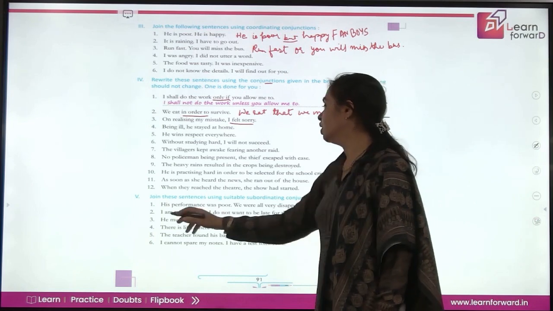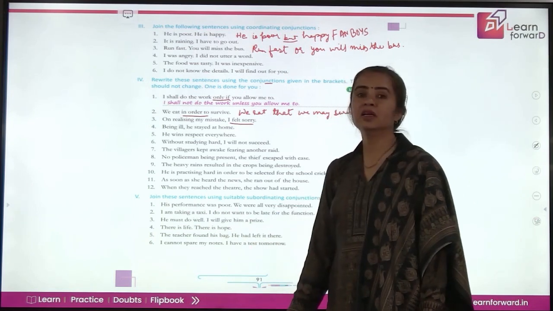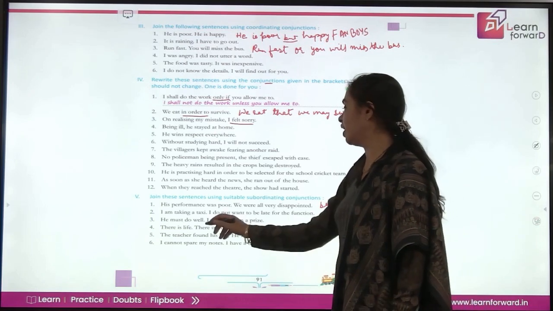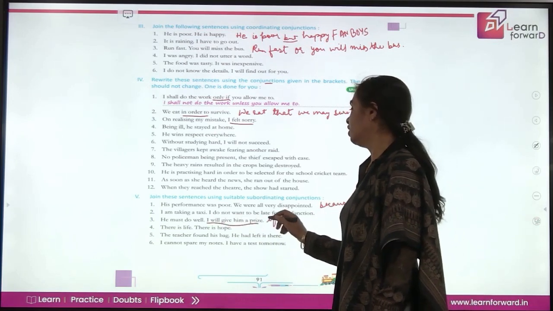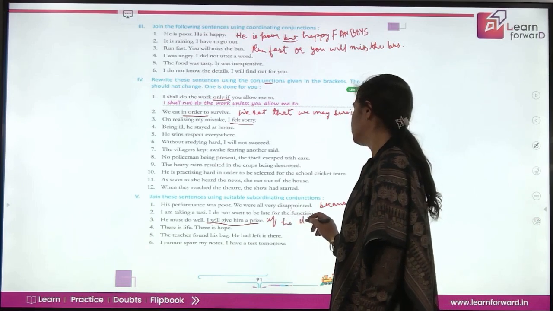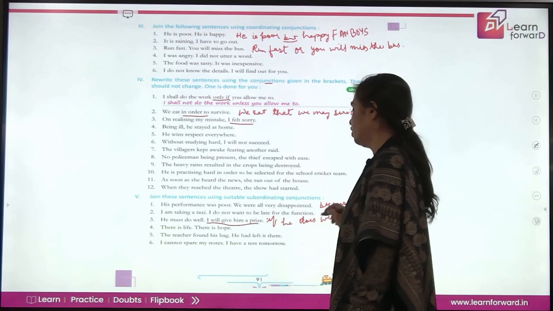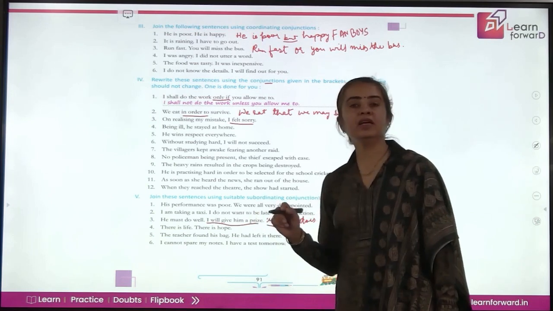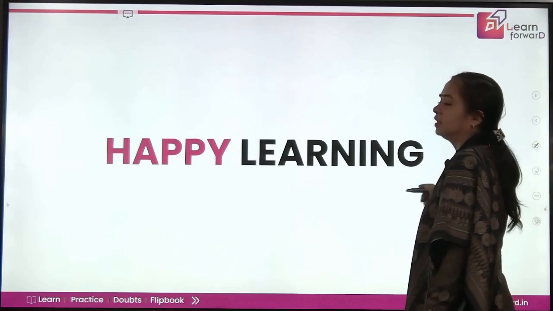Let's do one more. We must do well. He must do well. I will give him a prize. So here we have the cause and effect. I will give him a prize. When will you give? I will give him a prize if he does well. So you are giving a condition here. And if is a subordinating conjunction. This is how you will be joining the sets of sentences here.